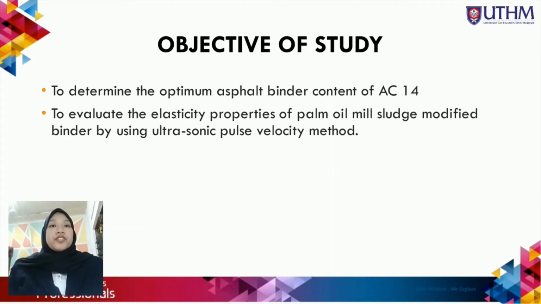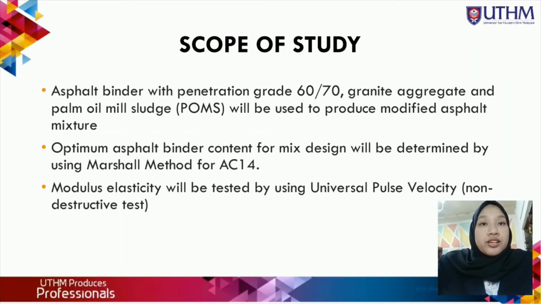The objective of the study is to determine the optimum asphalt binder content of AC14 and to evaluate the elasticity properties of palm oil mill sludge modified binder by using the ultrasonic pulse velocity method. For the scope of study, we use an asphalt binder with penetration grade 60/70, granite aggregate, and palm oil mill sludge to produce the modified asphalt mixture.